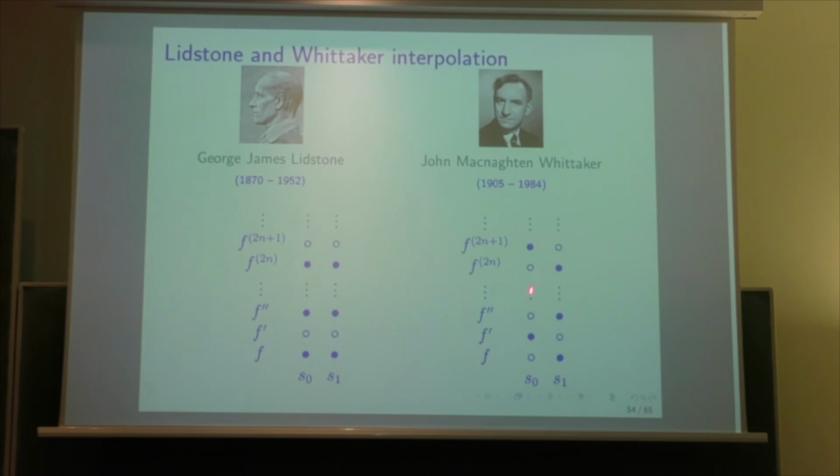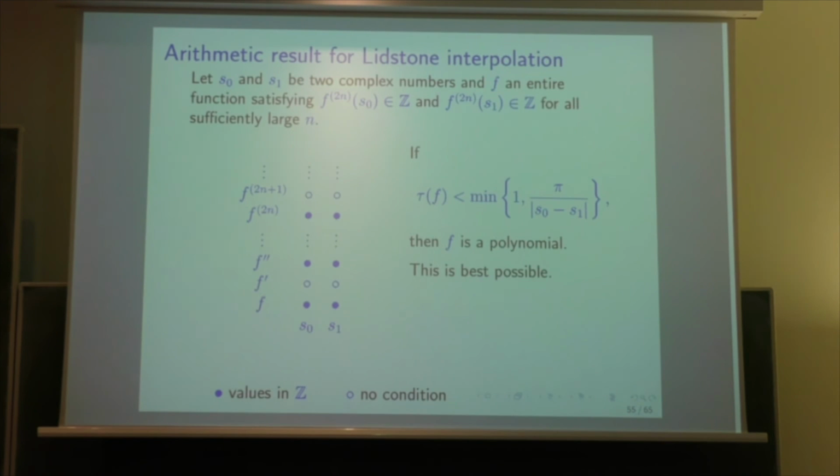For Whittaker, we have the derivative of even order at 1 point, S1, and the derivative of odd order at the other point. So it goes like this, and this is a periodic case as well as the first one. So this is the result which I want to introduce.